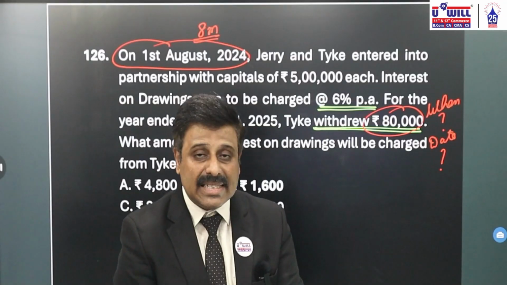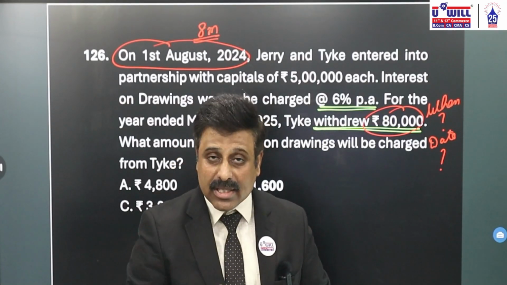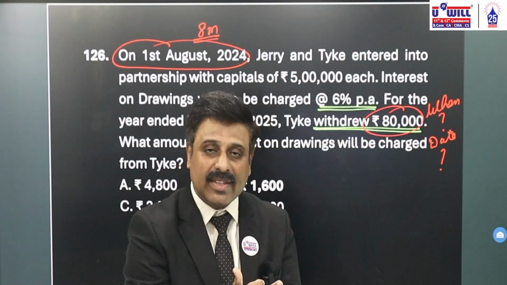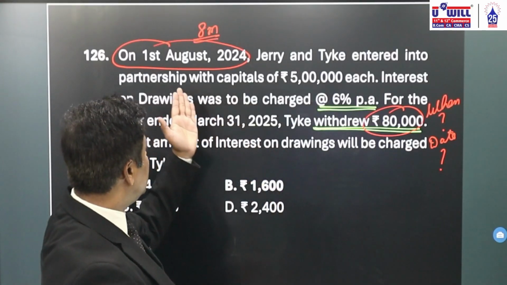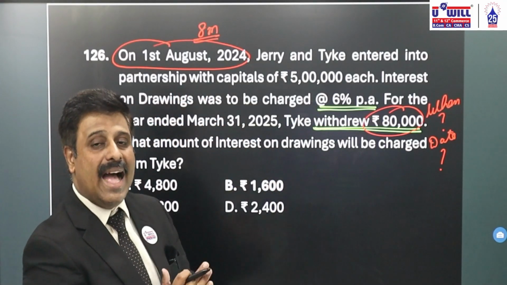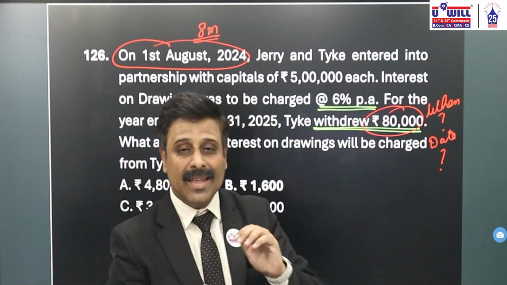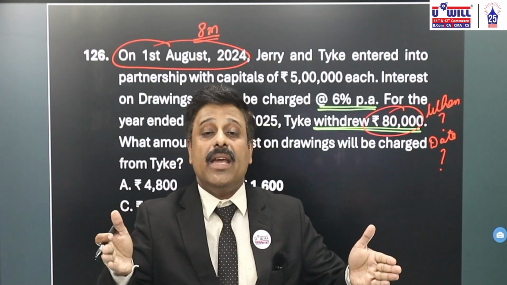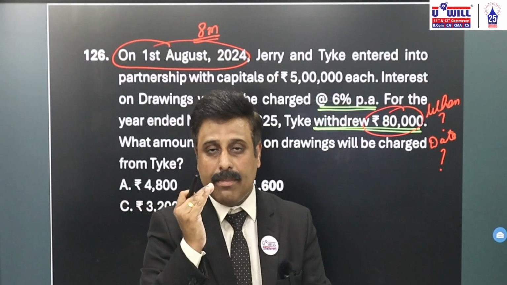Their business is running in this year for a period of 8 months. Now, when the date of drawings is not given, you count an average period of 6 months, assuming the drawings would be made in the middle of the year. But here, because they started only in August, the average will not be 12 divided by 2, 6. It will be 8 divided by 2, 4. When the period is 8 months, the average will not be 6 months. It will be 4 months, half of 8. Assuming that you withdraw the money in between the year.